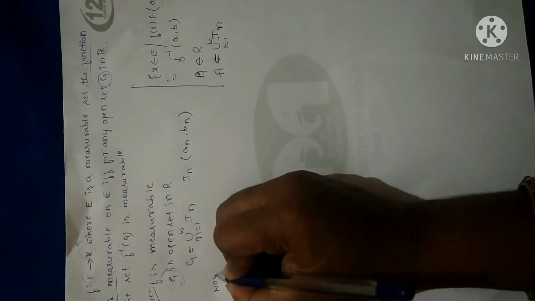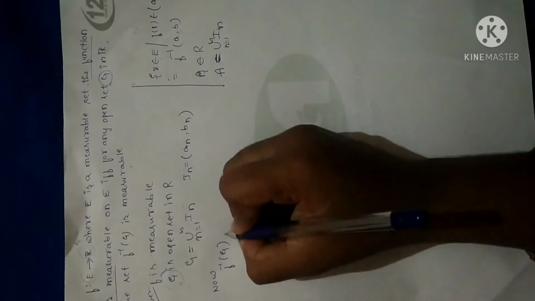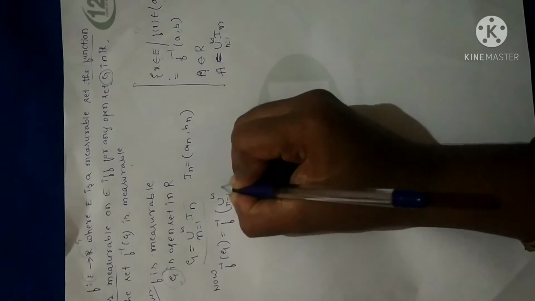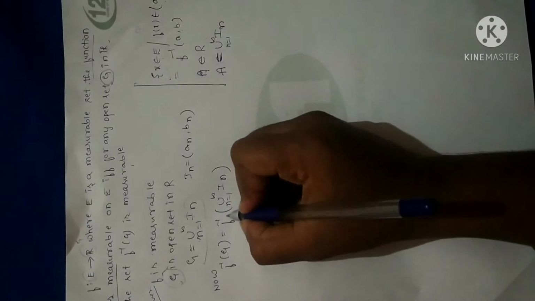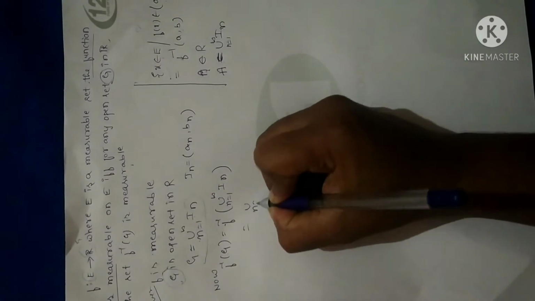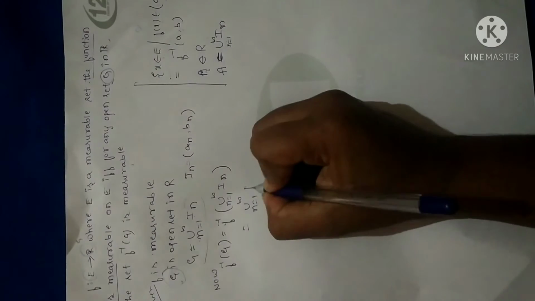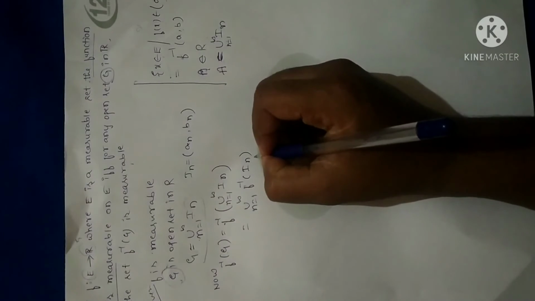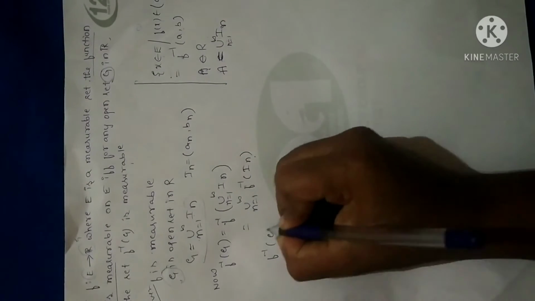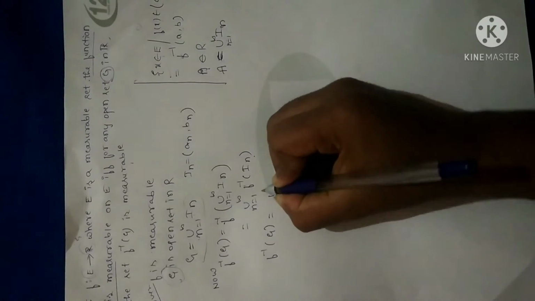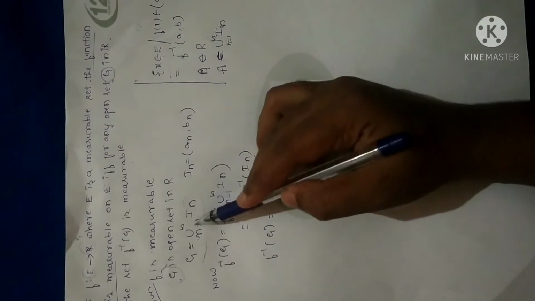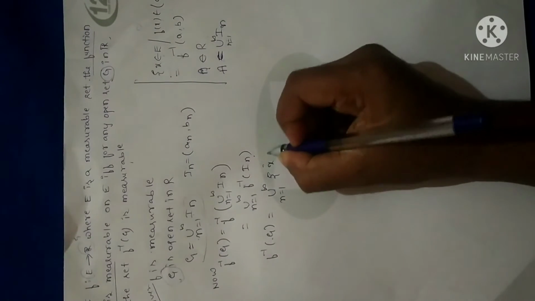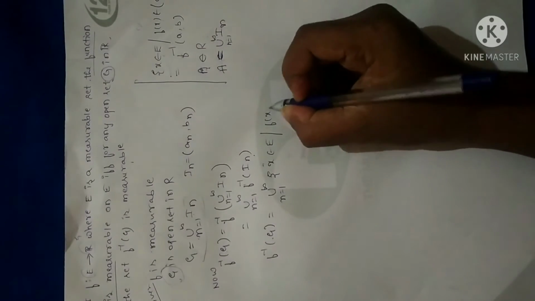Clear? Now let me consider f inverse of G. So f inverse of G will be f inverse of, replacing G with the union for n equal to 1 to infinity of In. I can take f inside the union, as per the property of the function, so it becomes the union of f inverse of In. Clear? Further, f inverse of G can be taken as follows. Why? Because G is expressed as a union of all the intervals. So f inverse of G can be expressed as the union of all those elements x in E such that f of x belongs to In.